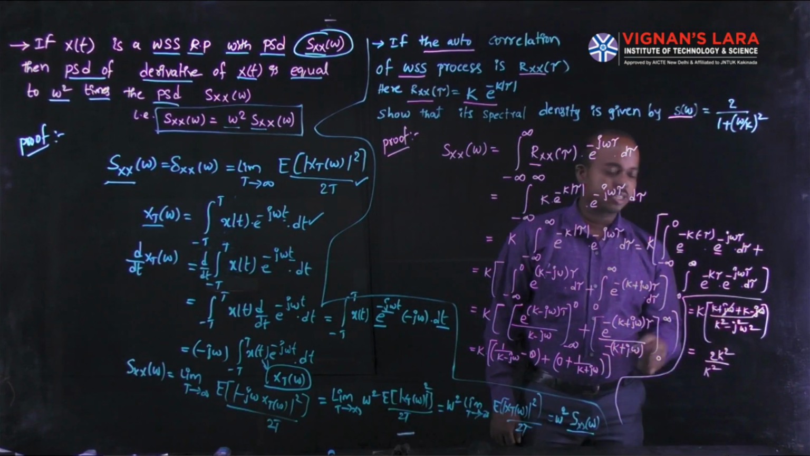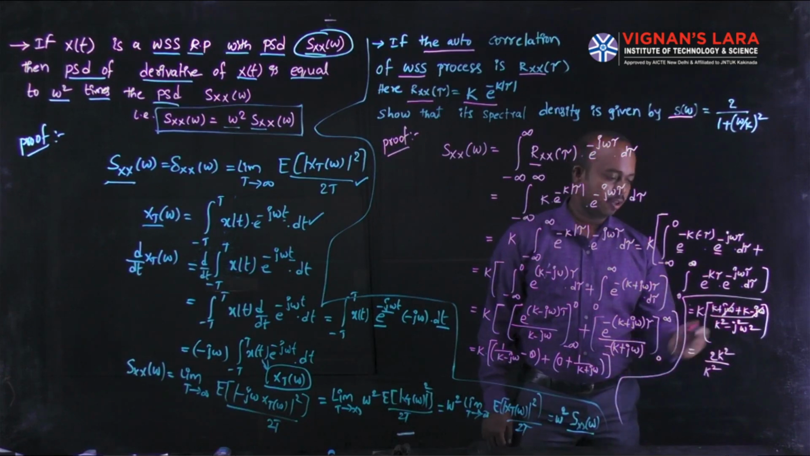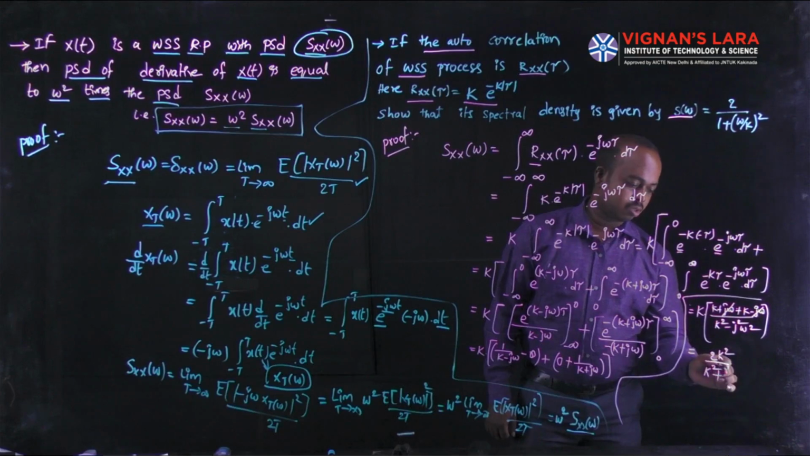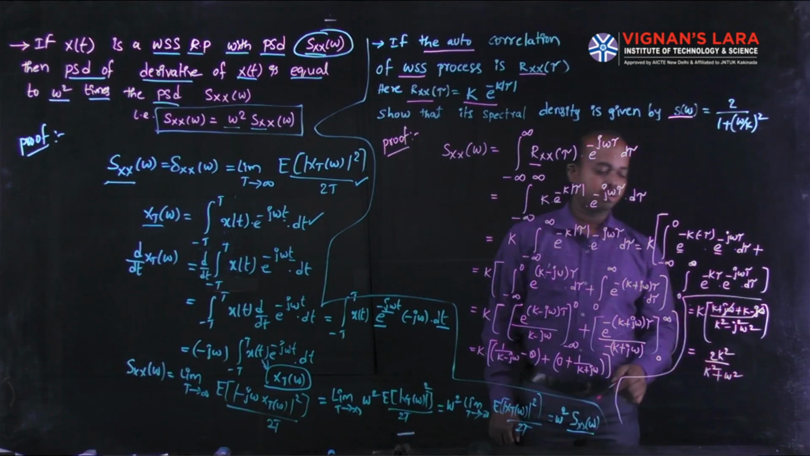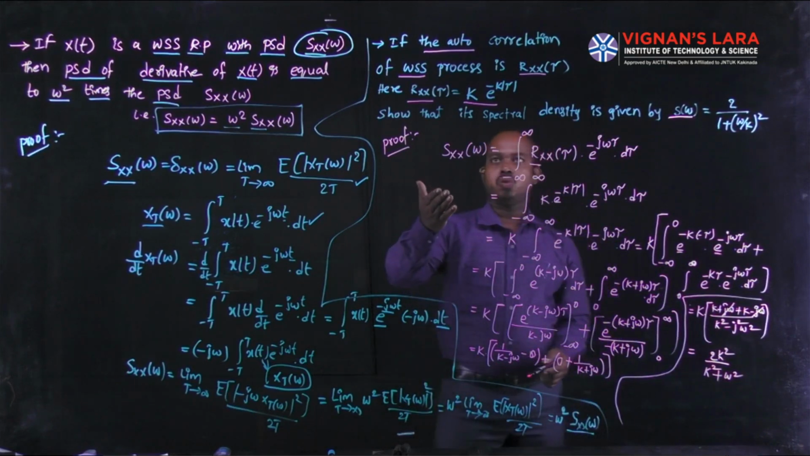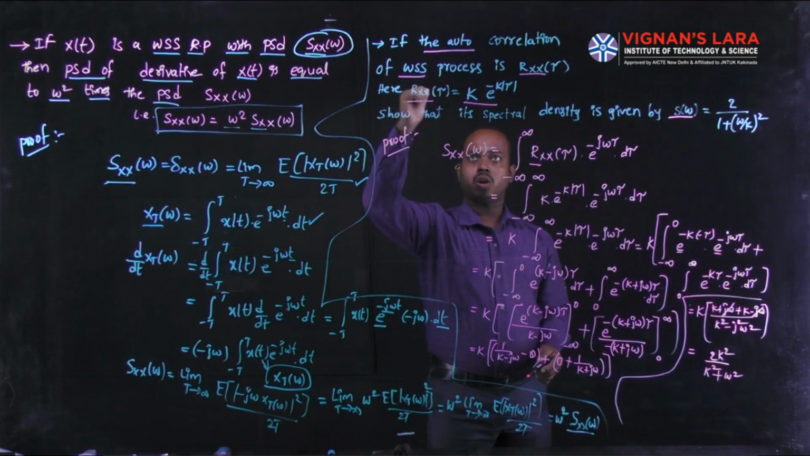j square is indicating the minus. Already we are having a minus sign. So minus into minus is a plus omega square. Plus omega square. This is the term we have to obtain for the power spectral density of the autocorrelation function.